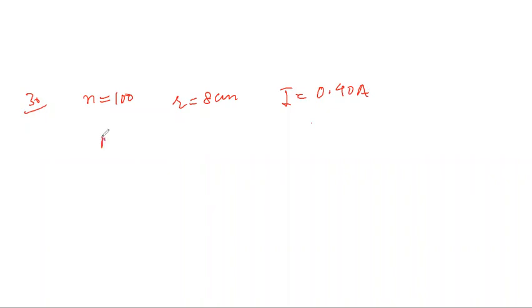So again, the same formula I'm going to use, that is mu naught upon 4 pi 2 pi I. And if there are number of turns, then multiply with n divided by distance, where distance is 8 centimeters. So we can go ahead with it. Now all that I need to do is substitute the values. The radius is given in centimeter, that you will have to convert into meter. Radius को convert करना पड़ेगा, but do not get into a hurry.